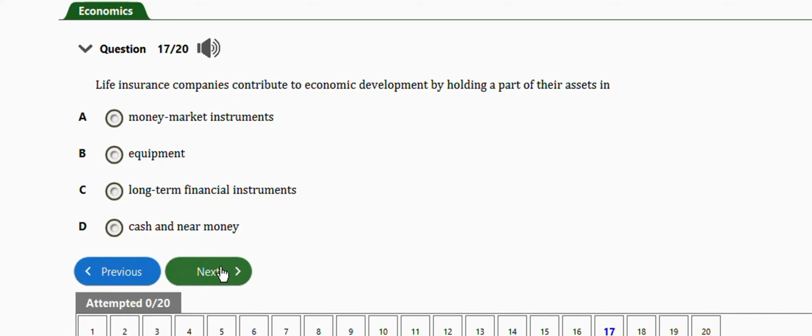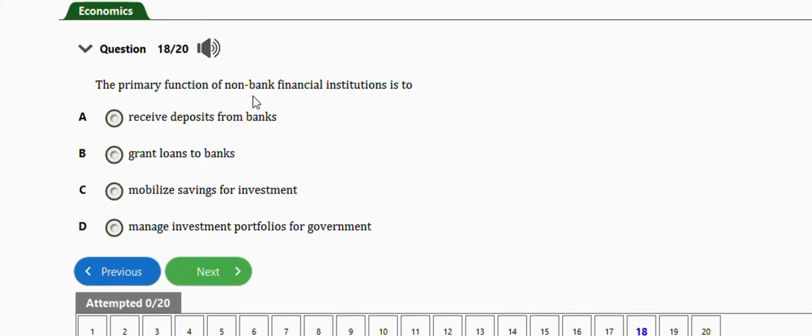Next question is this one. It says the primary function of non-bank financial institutions is to receive deposits from banks, grant loans to banks, mobilize savings for investments, manage investment portfolios for government. So guys, a typical example of a non-bank financial institution is an insurance company, so the primary function is to mobilize savings for investments. Okay, option C.